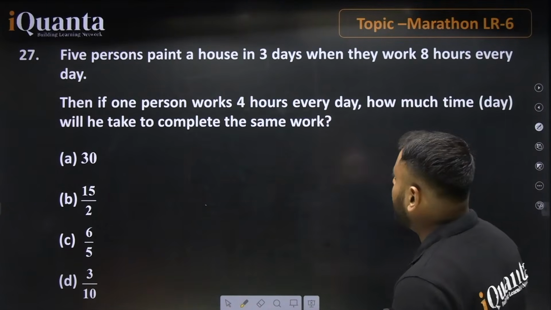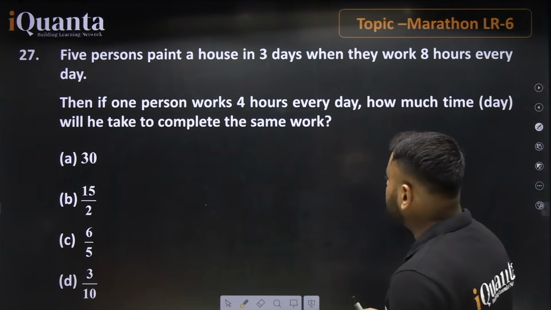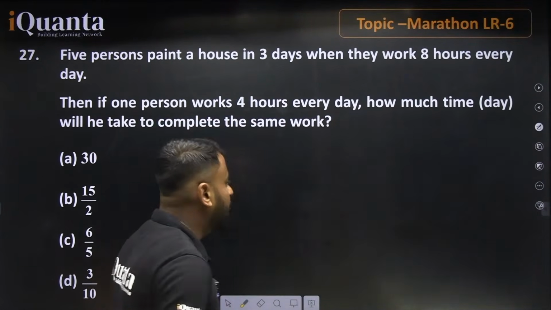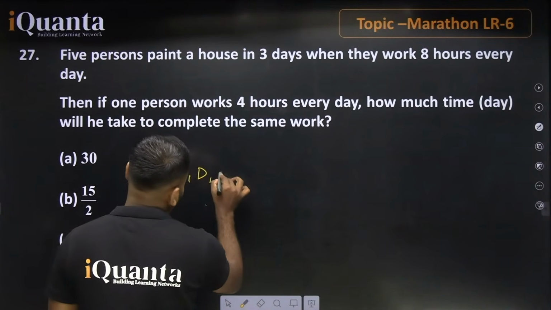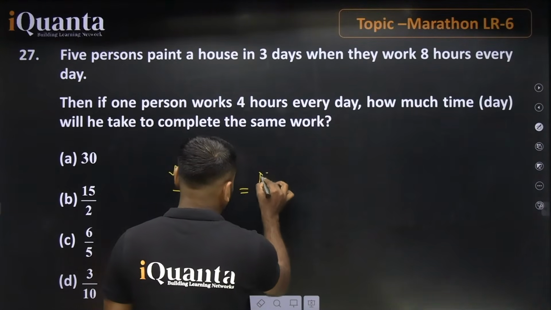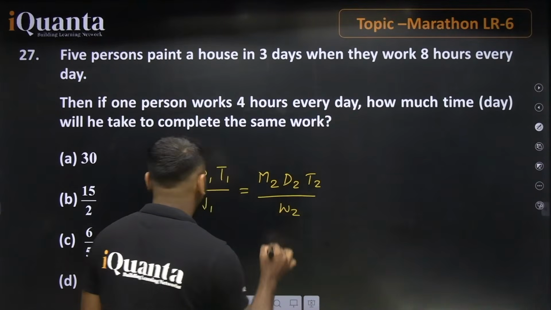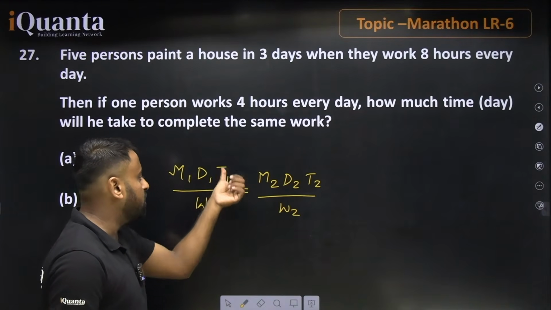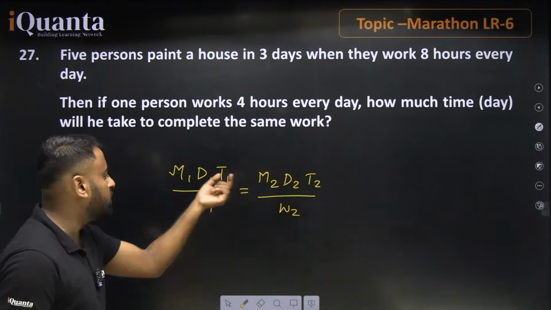5 persons paint a house in 3 days when they work 8 hours every day. Then if one person works 4 hours every day, how much time will he take to complete the same work? You already learned this formula: M1 D1 T1 divided by W1 is equal to M2 D2 T2 divided by W2. M stands for number of men, D stands for number of days, T stands for time in hours, and W for work.